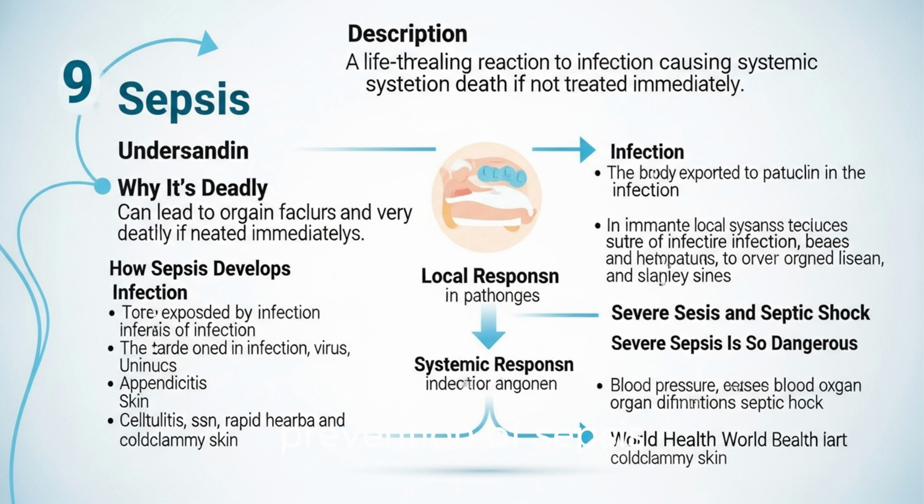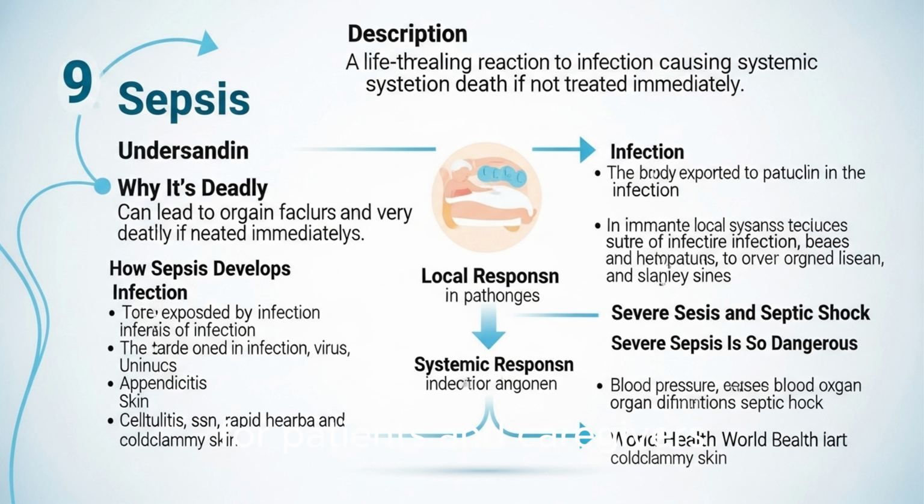Prevention of sepsis. While sepsis can't always be prevented, many cases can be avoided through simple but effective measures. Vaccination. Stay current with vaccines, particularly those for influenza, COVID-19, and pneumonia. Hygiene. Regular hand washing and wound care reduce infection risk. Infection control. Promptly treating infections and managing chronic conditions like diabetes helps lower risk. Hospital protocols. Hospitals must follow strict infection control procedures to reduce hospital-acquired infections.